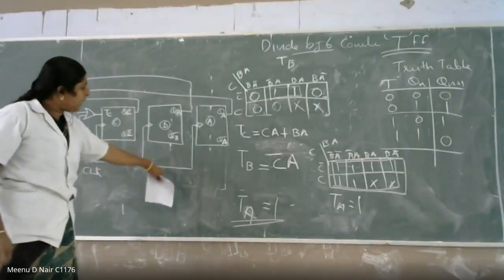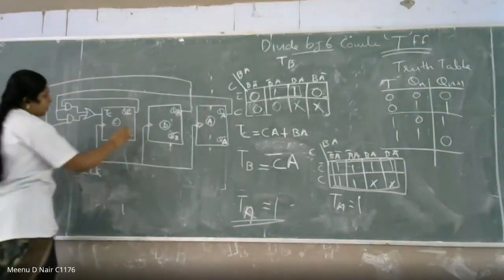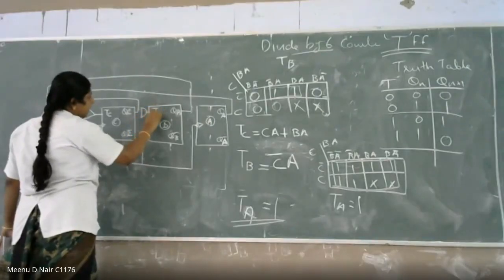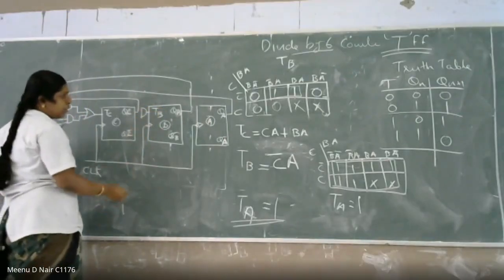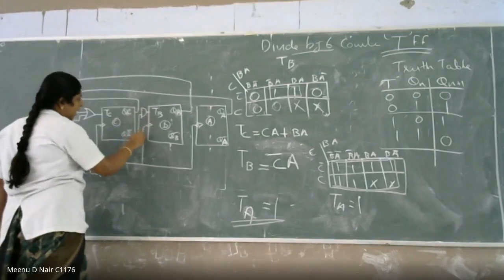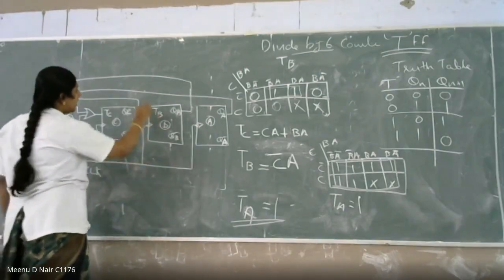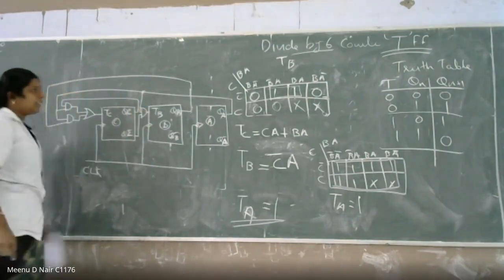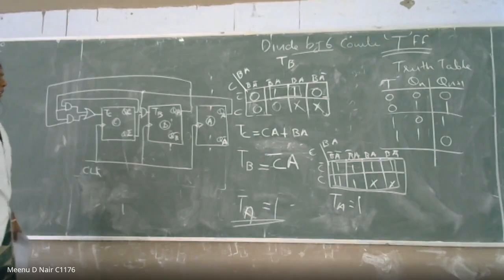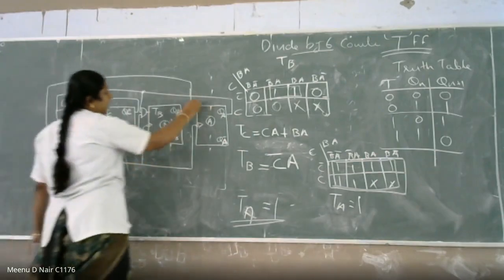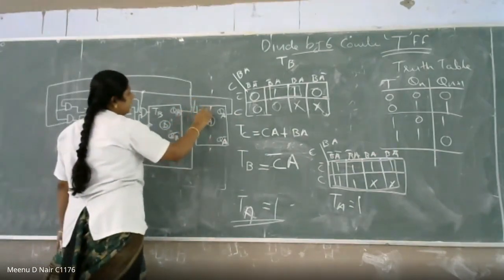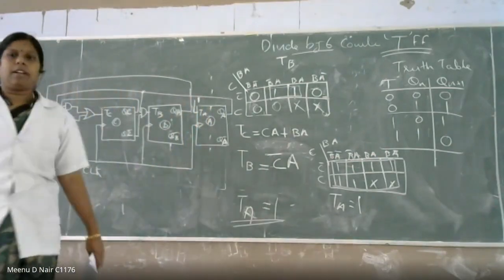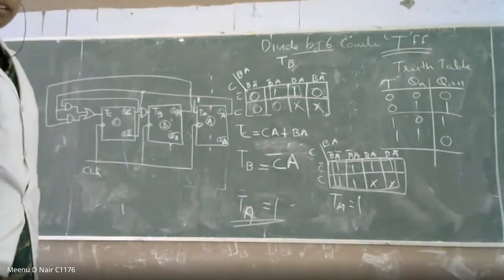Then what about TB? C bar A. So here only one AND gate is required. This is QC bar, this is C bar and A. A is connected to this line. This is TB. Then what about TA? TA is nothing but 1. It is directly connected to logic 1.